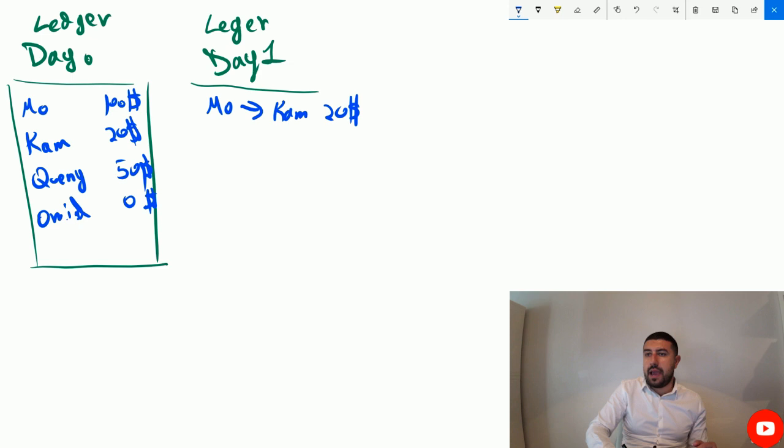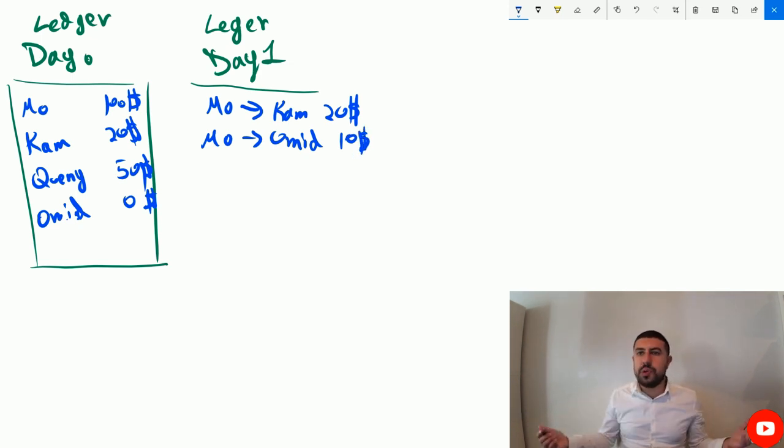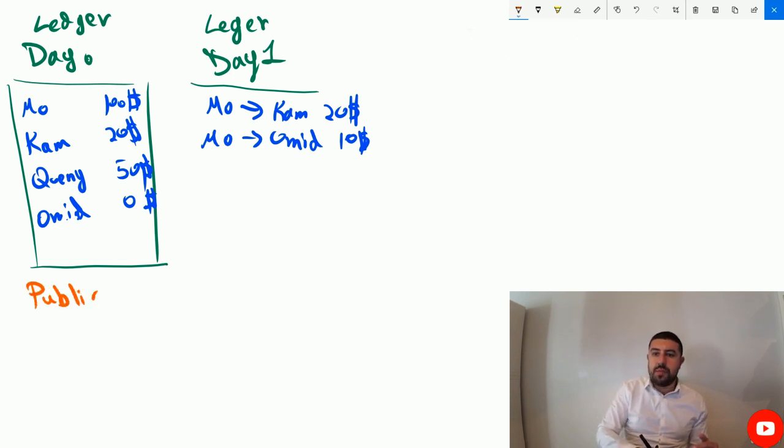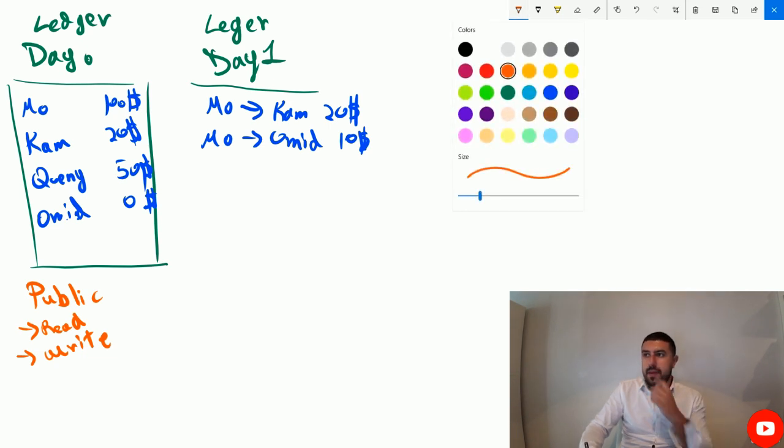And then simultaneously, I want to send something to Omid as well. And I send to Omid $10. Right? I don't actually take the physical money and give it to him. I just put it in the ledger. And then this ledger, we can all see it. We all have access to it. It's public, right? It's a public ledger. So everybody can see it, everybody can read from it, see what information it says, and everybody can write to it, so input any transaction to it, right?